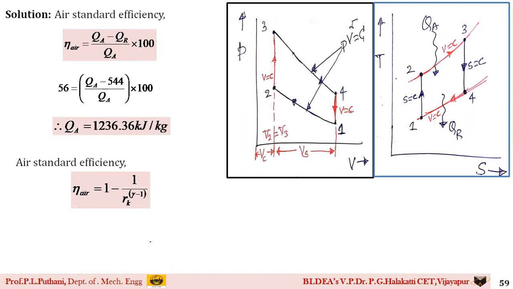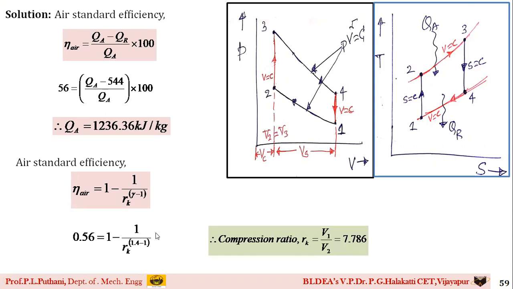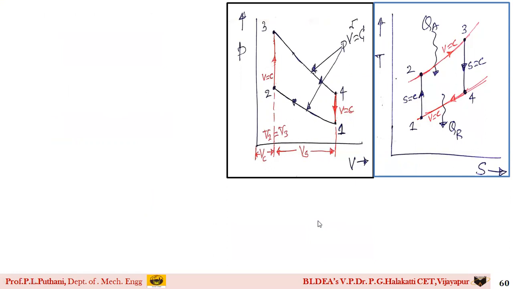On substituting in the above equation, I get the value of RK as 7.786. And this compression ratio RK is the ratio of volume of air compressed from position 1 to position 2, that is RK is equal to V1 by V2. So directly I have got the value of V1 by V2 also as 7.786.